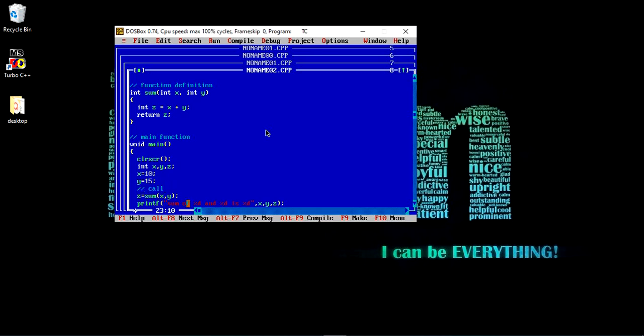Let us compile and run the application. So we are simply calling the function sum with arguments.